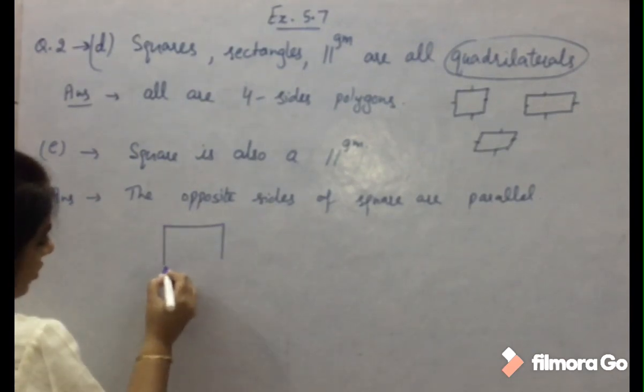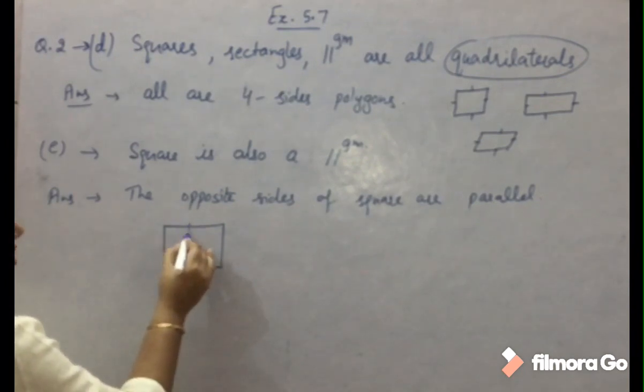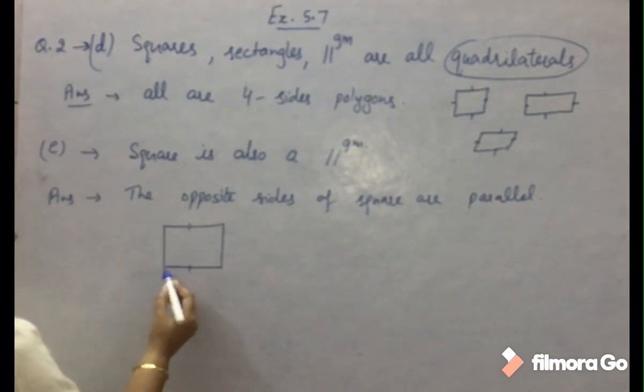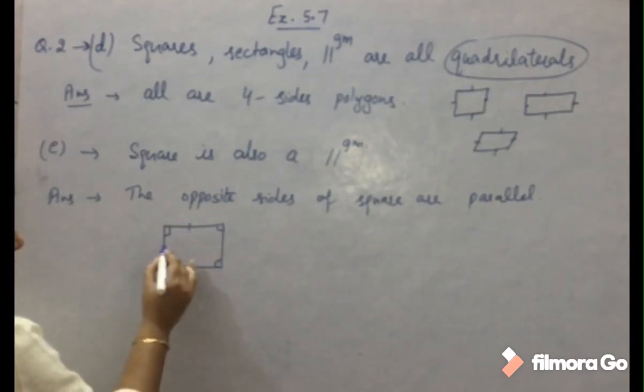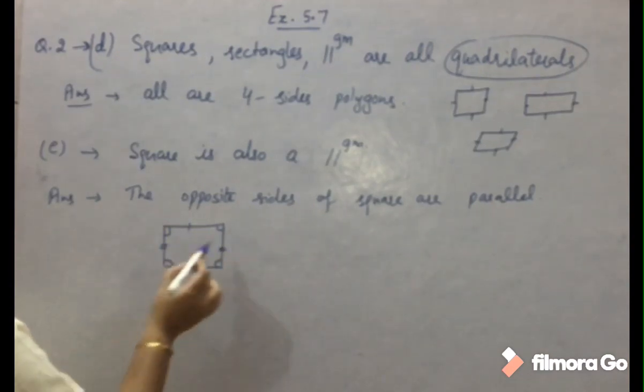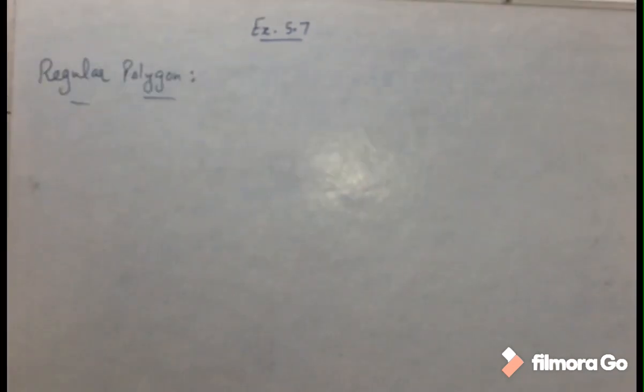Now, how is a square also a parallelogram? This is a square. What are the properties of a parallelogram? That opposite sides must be equal. See, opposite sides of the square are equal and parallel also. So every square is a parallelogram.